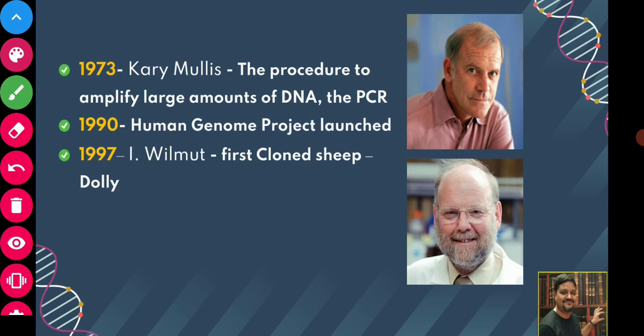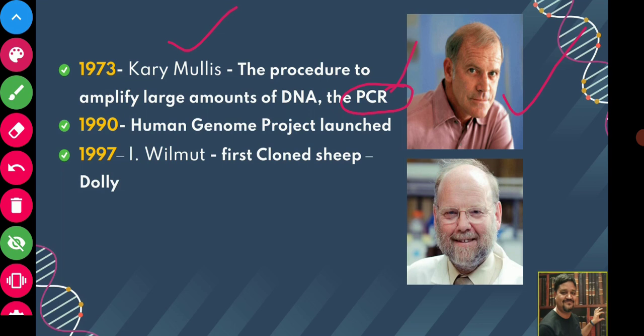Now, in 1983, actually, this was the discovery which revolutionized molecular biology and genetics. Kary Mullis gave the procedure to amplify a large amount of DNA, and that procedure is PCR, that is polymerase chain reaction.